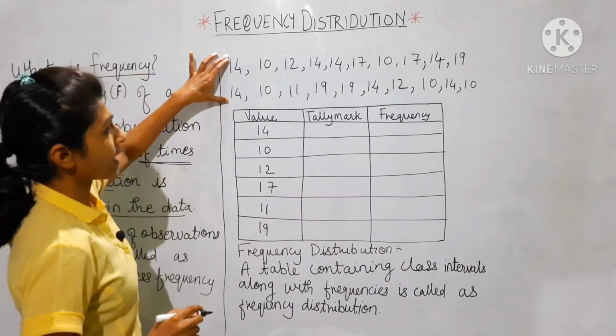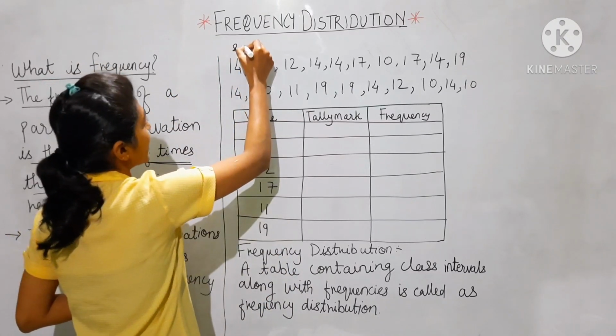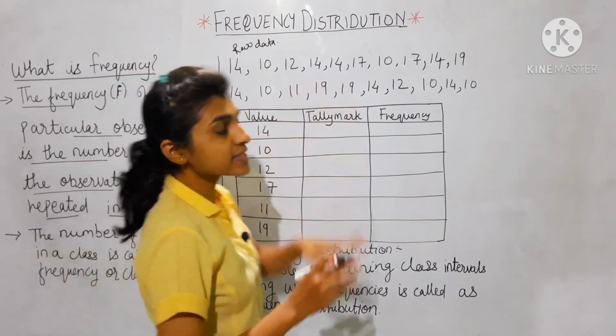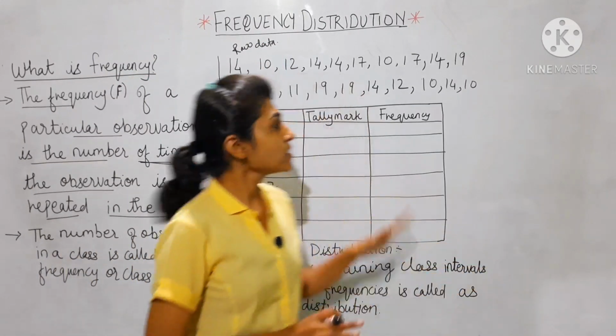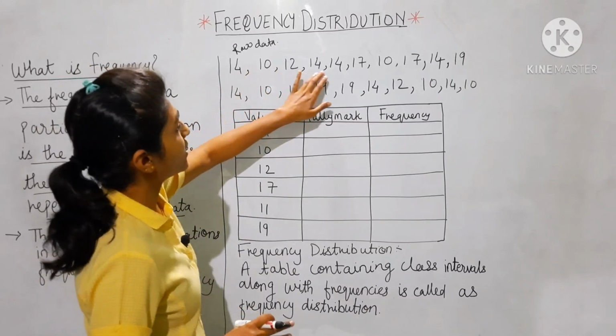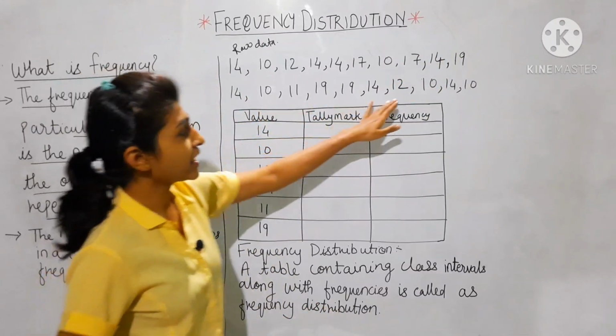Suppose this is the example, and this is the raw data. This data is scattered. The numbers are given over here: 14, 10, 12, then again 14, 17, 10, 14, 19, 11, 10, 12.